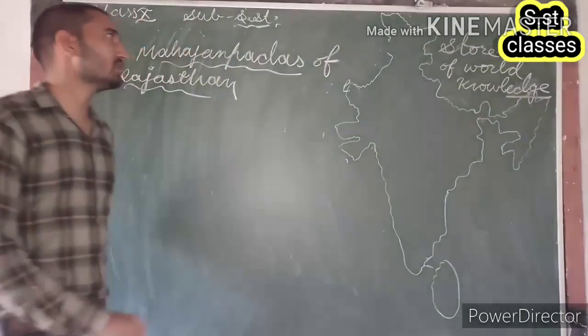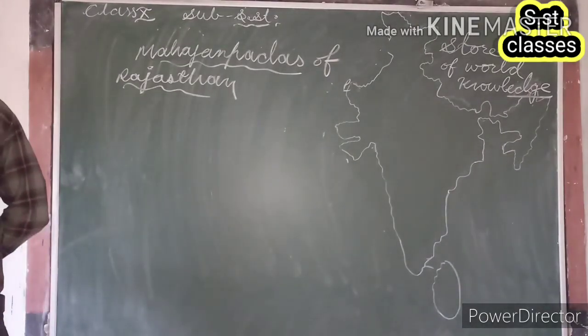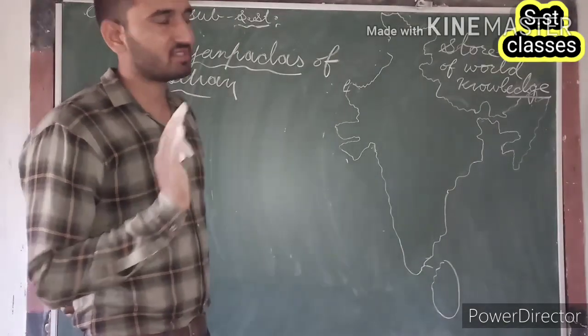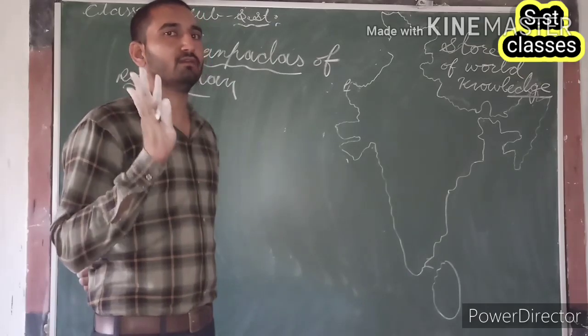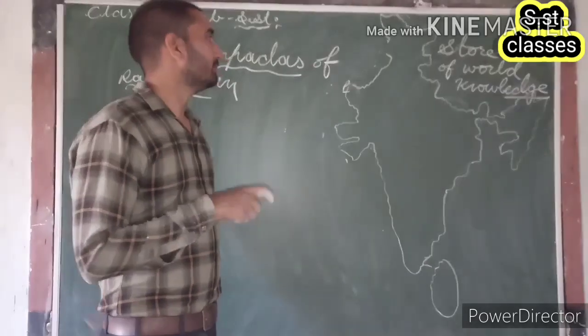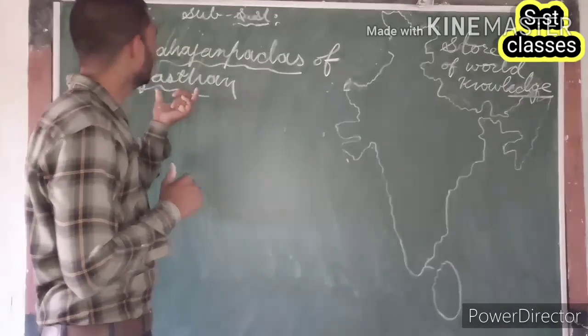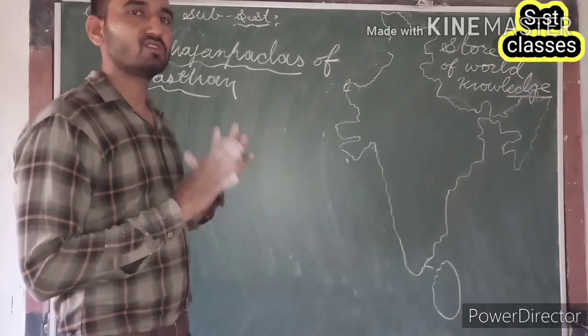So now the question is, which are the major Mahajanpadas of Rajasthan? So guys, from this chapter, according to your present blueprint, you will get one 1-mark question and one 4-mark question. So the points we discussed about the Mahajanpadas till before the Mahajanpadas of Rajasthan, whatever we discussed is related